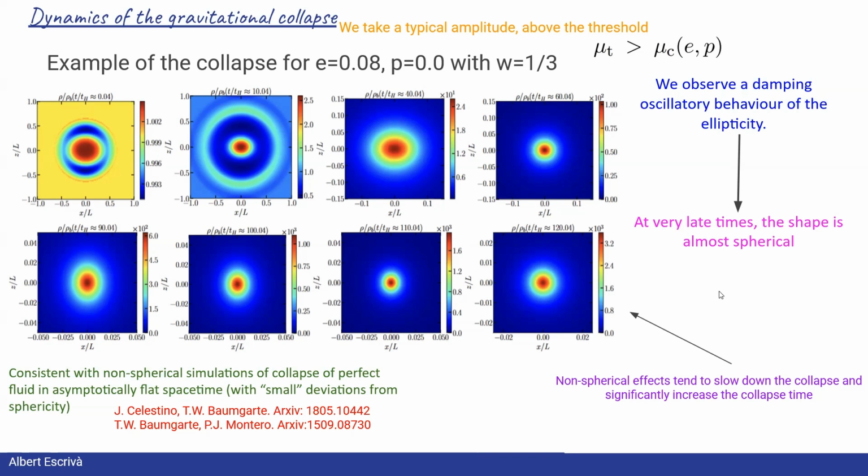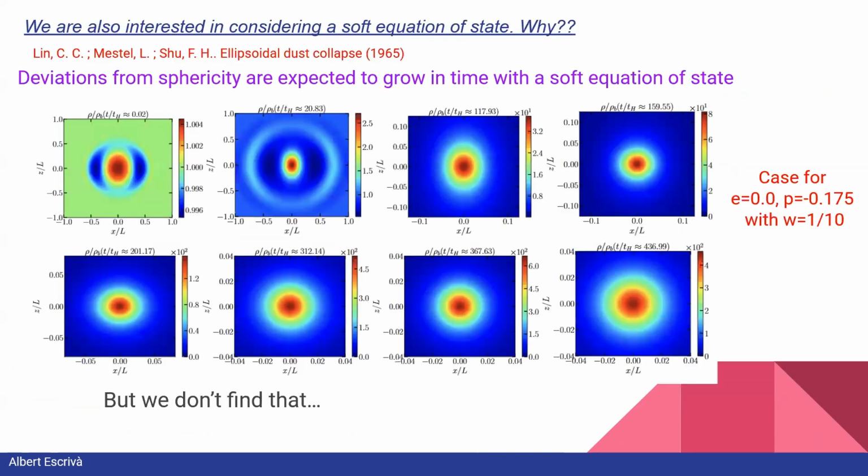We also observe that in our settings, non-spherical effects tend to slow down the collapse and significantly increase the collapsing time. And here we have a case with omega, the equation of state, equal to 0.1, so a softer equation of state. We wanted to test this case because we may expect, from the paper of Lin, Mestel and Shaw on ellipsoidal dust collapse, that deviations from sphericity can actually grow in time when we consider a sufficiently soft equation of state. But actually, we don't find that.